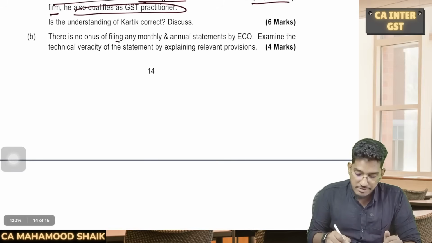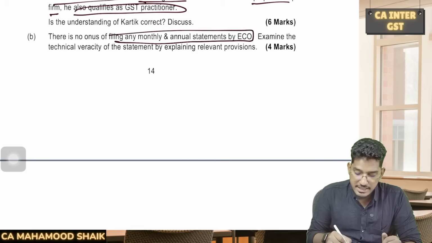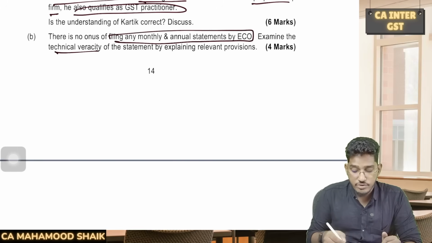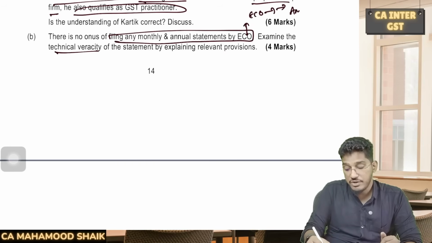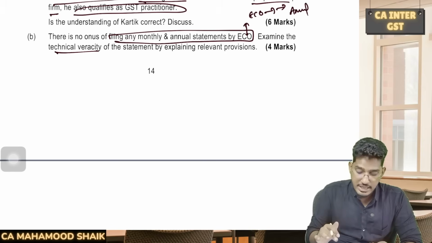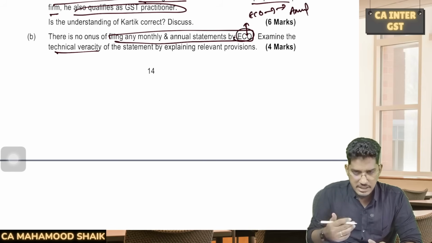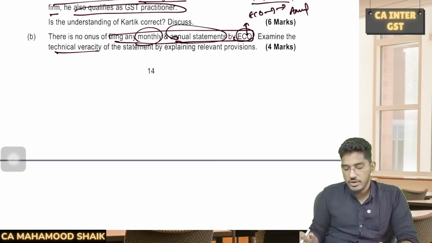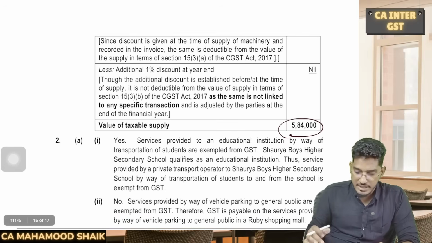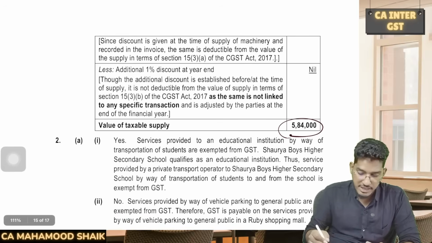There is no onus of filing any monthly or annual statements by ECO. Examine the technical veracity. Do you think this statement is correct? No. An ECO required to collect the TCS is required to file a monthly statement, and even is required to file an annual return. So ECO operators are also required to file monthly and annual statements for TCS related details. Just refer to the answer. You will have a detailed discussion on what returns are required to be filed here.